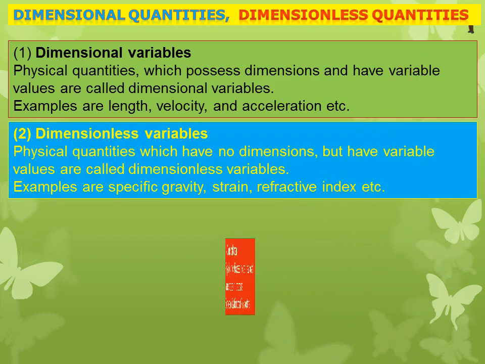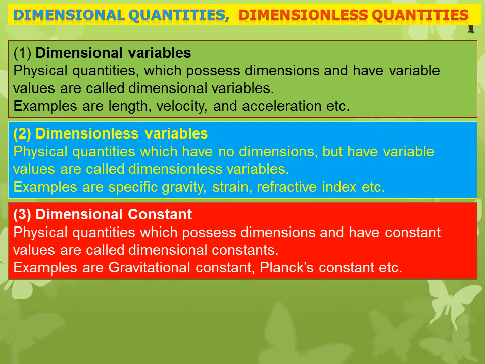And dimensionless variables. Physical quantities which have no dimensions but have variable values are called dimensionless variables. For example, specific gravity, strain, refractive index are dimensionless variables.